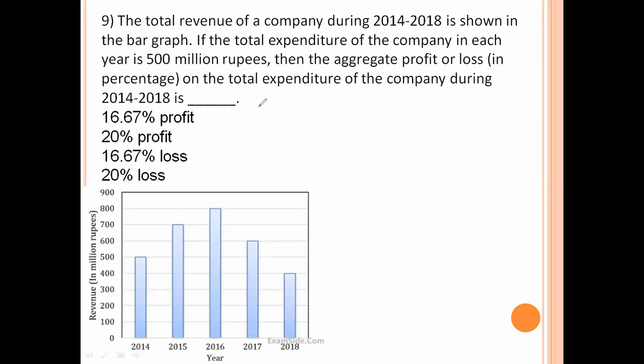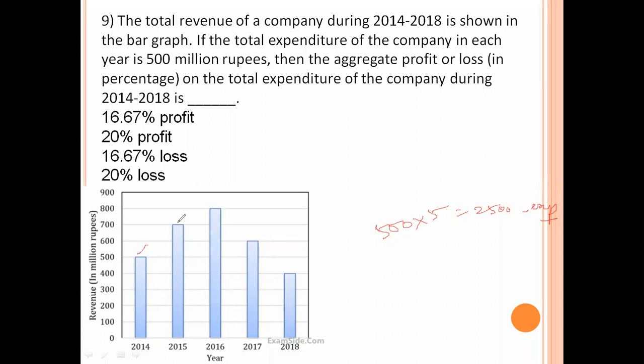Total revenue during 2014 to 18 is shown in the bar graph. The total expenditure of the company in each year is 500 million rupees. Then the aggregate profit or loss on the total expenditure of the company during 2014 to 18 is. So 500 for a year, total 500 into 5, 2,500 is the expenditure.